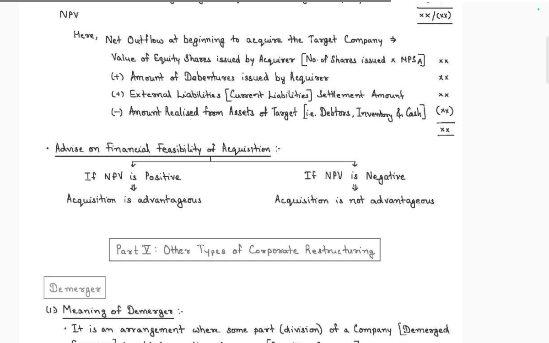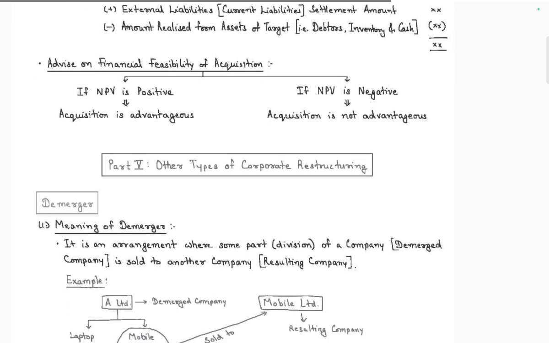If net present value is positive, acquisition is advantageous. If net present value is negative, acquisition is disadvantageous.